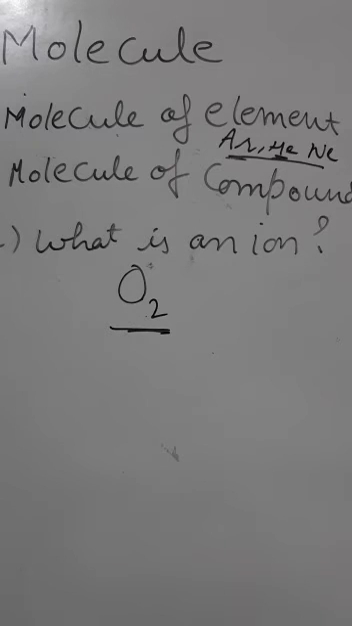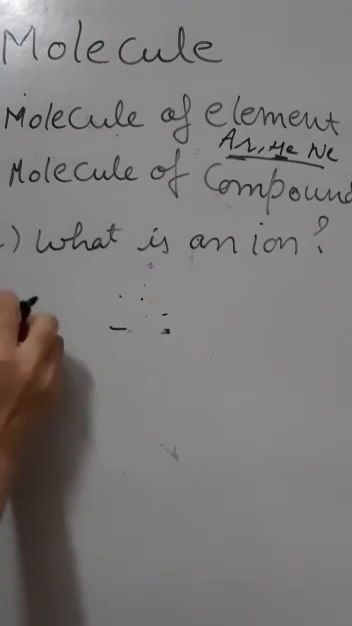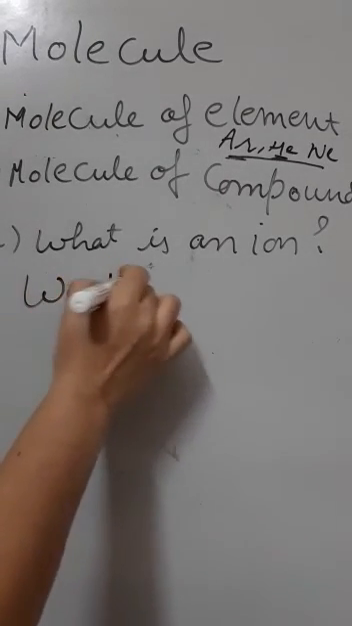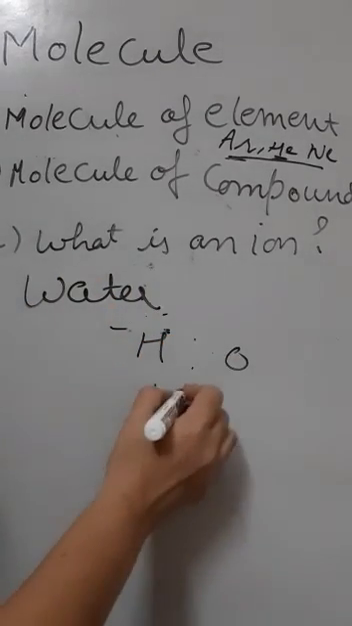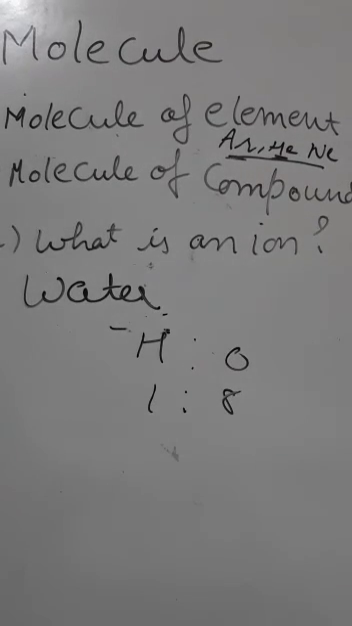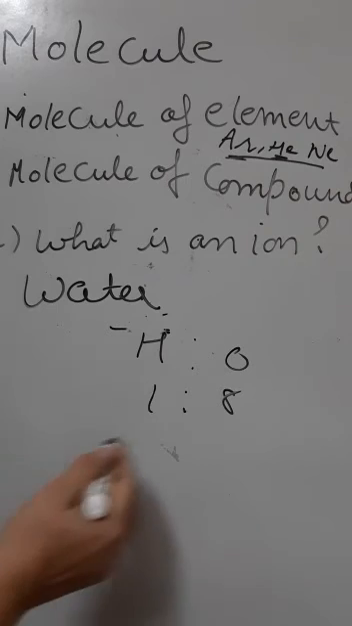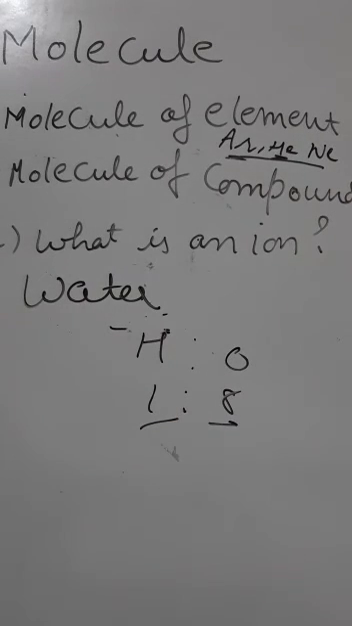So next is the molecule of compounds. Atoms of different elements join together in a definite proportion to form a molecule of a compound. For example, we are taking water here. In water, hydrogen and oxygen are in the ratio 1:8, meaning they join together in a definite proportion to form a molecule of a compound.